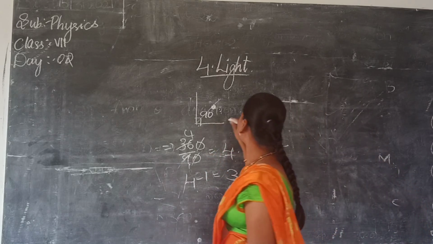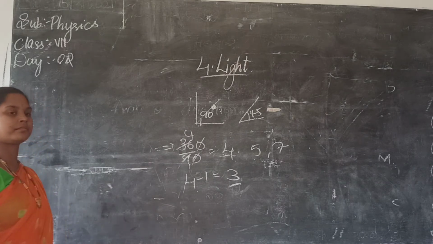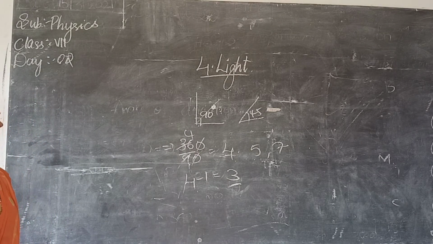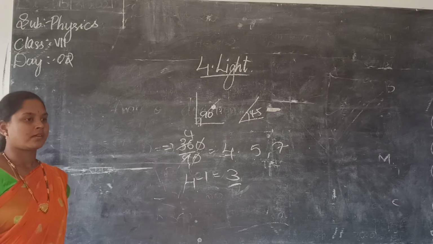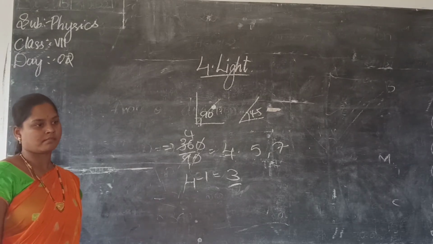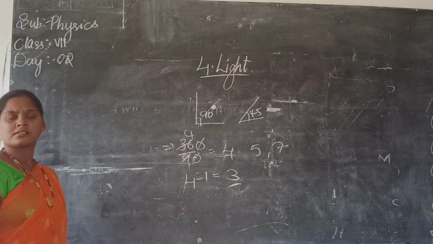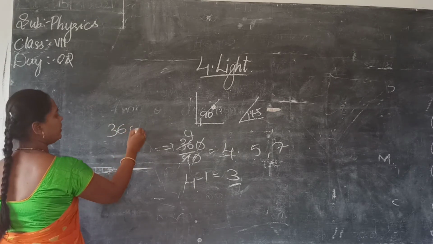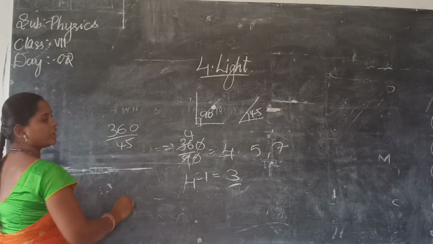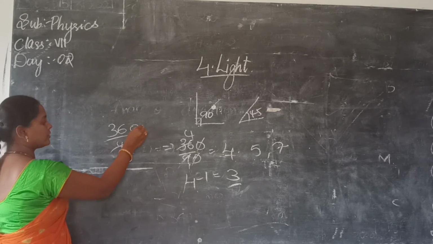Now if the angle is 45, what will be the answer? 360 by 45. 8. 9 5s are 45.